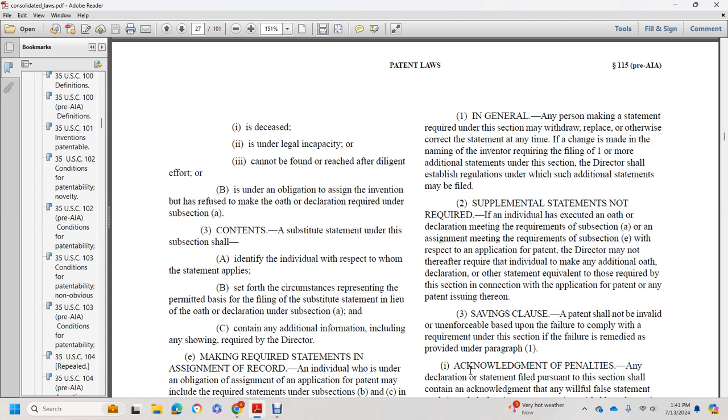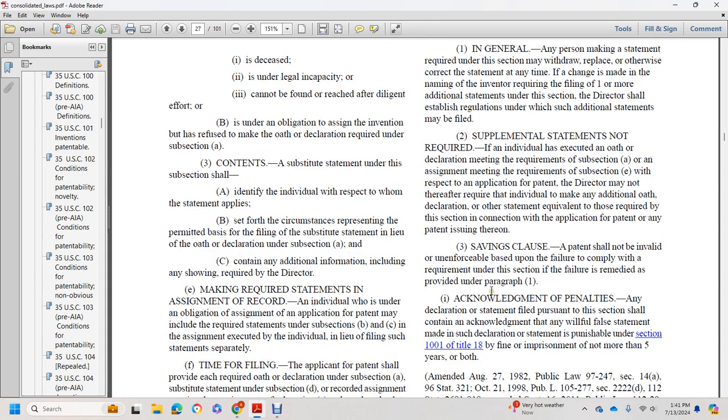Inventor required with the filing of the one or more additional statements under this section. The director shall establish regulations on which such additional statements may be filed. Supplemental statement not required with the individual executed with the declaration requirements of subsection (a) or assignment meeting the requirements of subsection (e) with respect to the application. The director may not require additional declaration statements equivalent to those required by this section in connection with the application for the patent and patent issuing thereon.